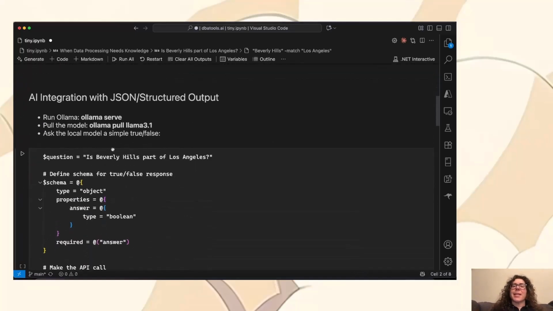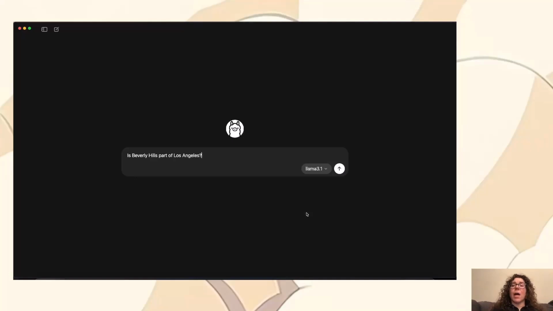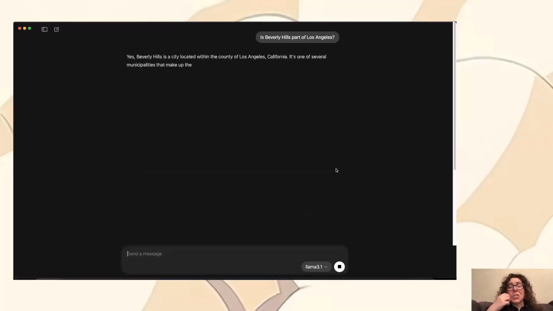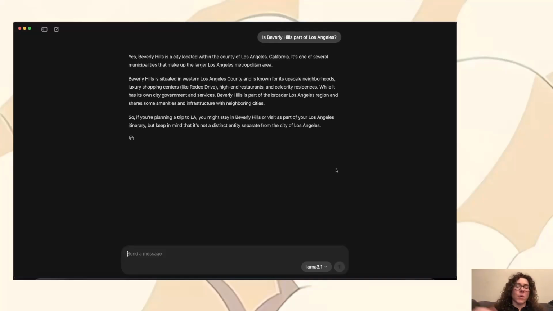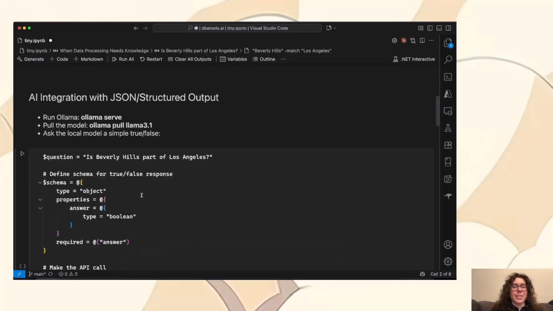And the most exciting thing to me about AI is that it builds on skills that I already have, which is REST APIs and JSON. So I run my AI locally, which I don't know if you know, but you can. I use this application called Ollama. It's super cute. And I just ask it, this looks just like ChatGPT. And you can see here, I asked it the question and it returned this free text. But when I ask programmatically, I want it to be returned in just true or false, right?